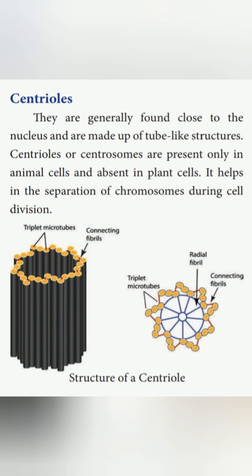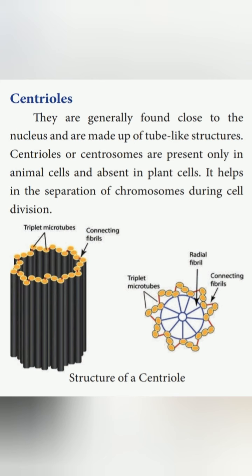The next cell organelle is centriole. They are generally found close to the nucleus and are made up of tube-like structures.